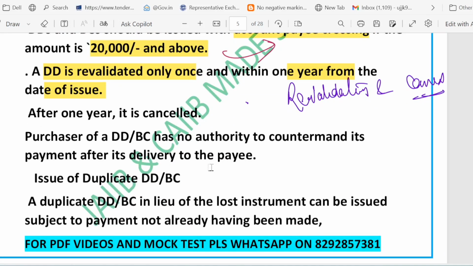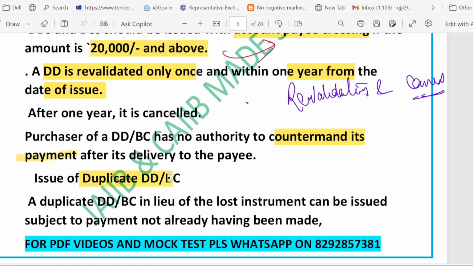So once the DD or BC is delivered to the payee, the person who purchased it cannot stop or cancel the payment. So the purchaser of the DD or BC has no authority to countermand the payment, right? So payment cannot be countermanded once the DD or BC is delivered to the payee, right?